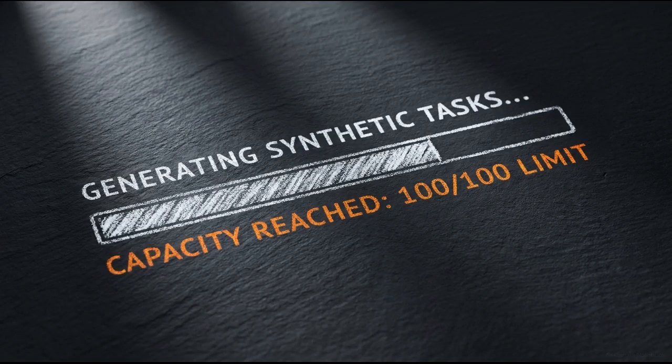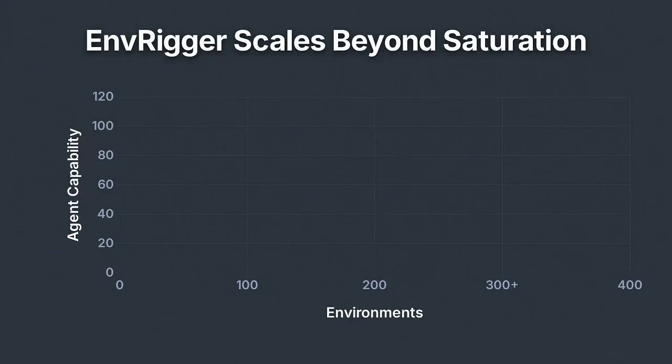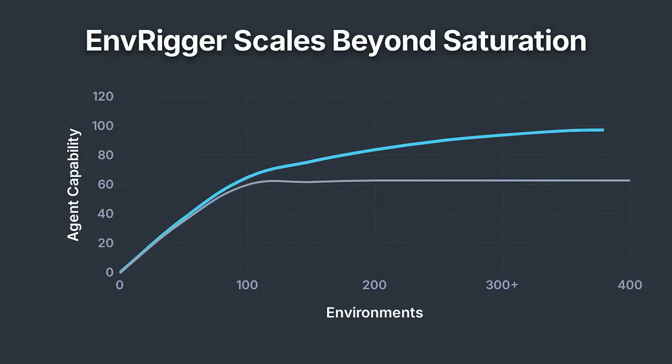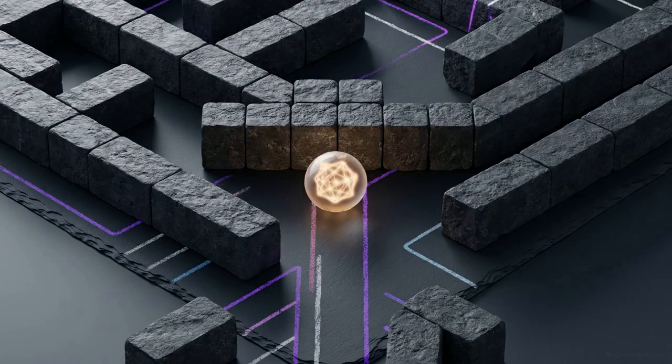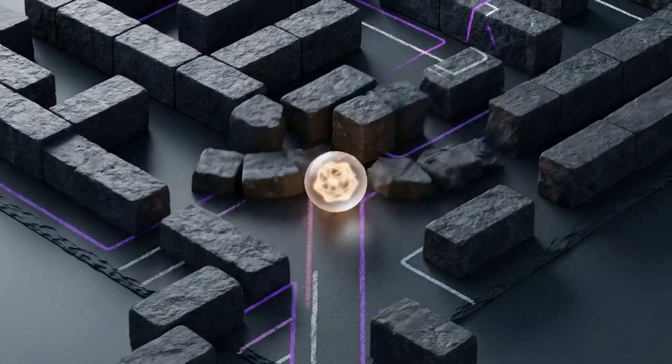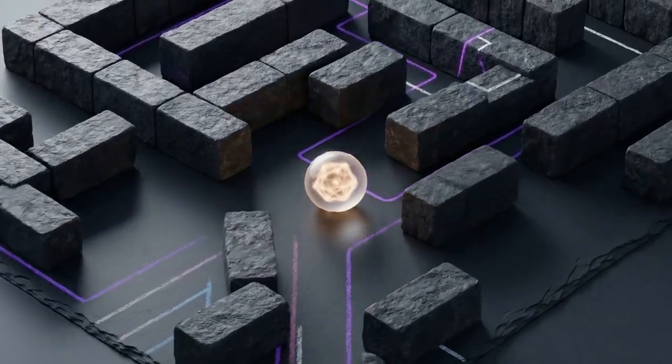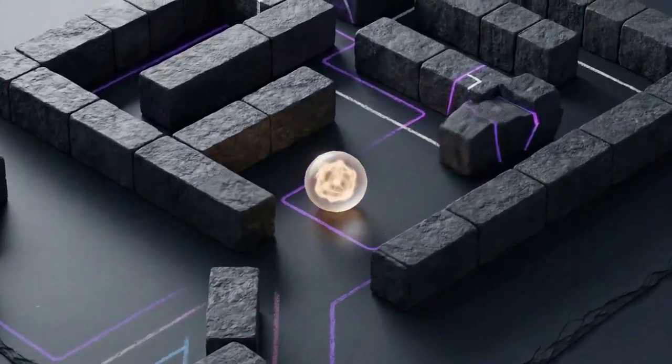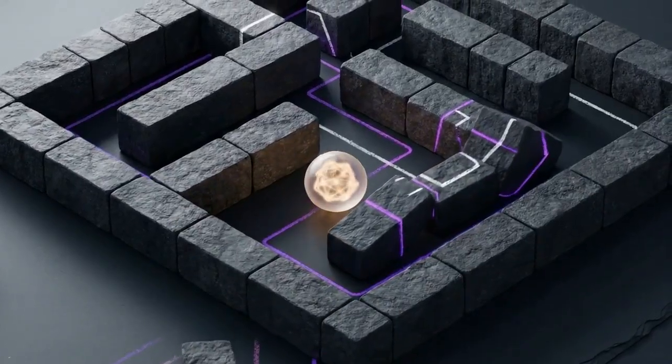Standard training regimens face a specific bottleneck, scaling limits. Static synthetic environments, like those generated by SWE-Smith, plateau rapidly after generating roughly 100 tasks. This graph tracks the difference. NRigor maintains a continuous capability curve well past 300 environments. By tailoring novel challenges directly to the agent's current skill level, EnvHarness provides the mechanism for continuous capability scaling.